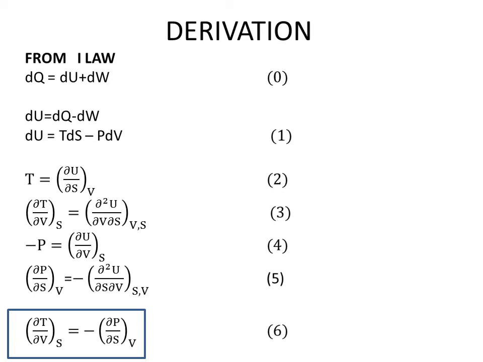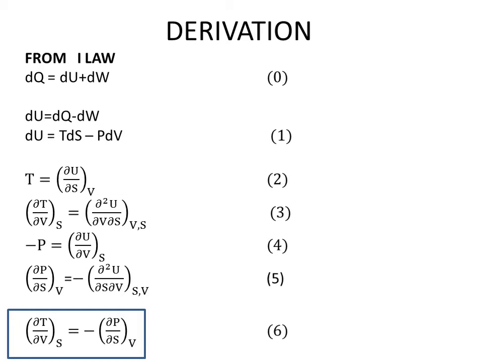So first, to derive the first equation, we consider the first law of thermodynamics, which is the energy conservation law, and we know the equation dQ is equal to dU plus dW. The heat absorbed is equal to the change in internal energy plus the work done. From this we can write dU is equal to dQ minus dW. So dU is one of these thermodynamic variables which we referred to earlier as a perfect differential.